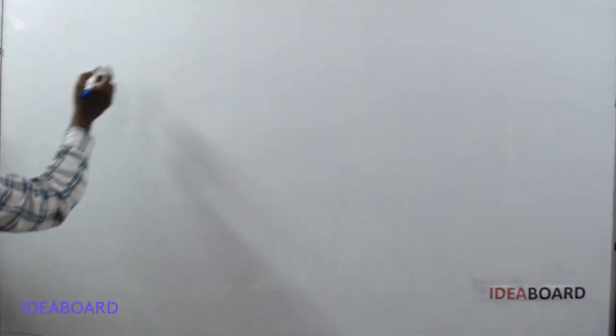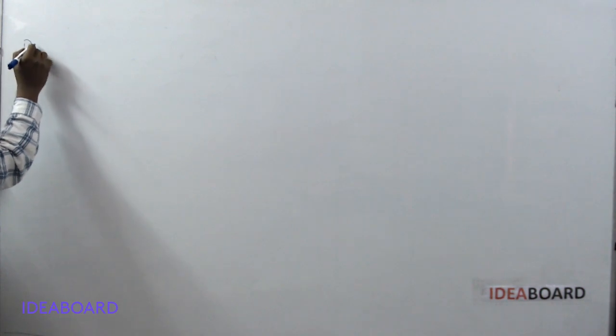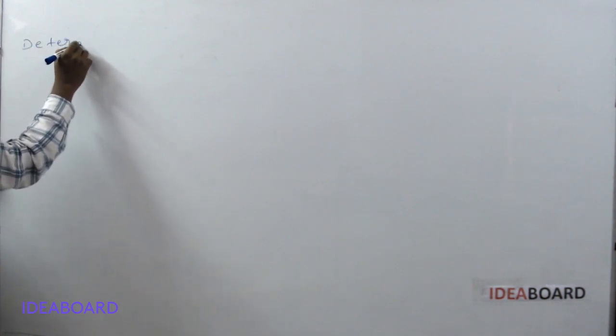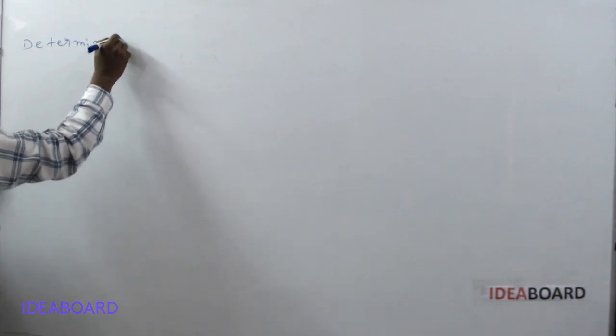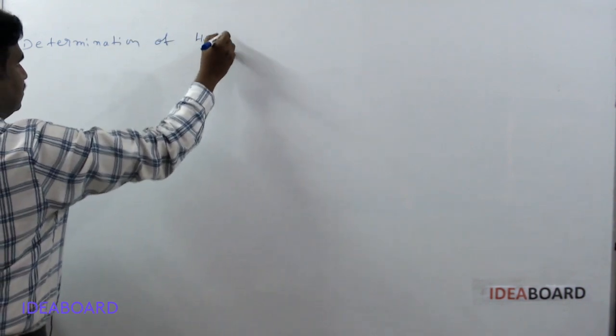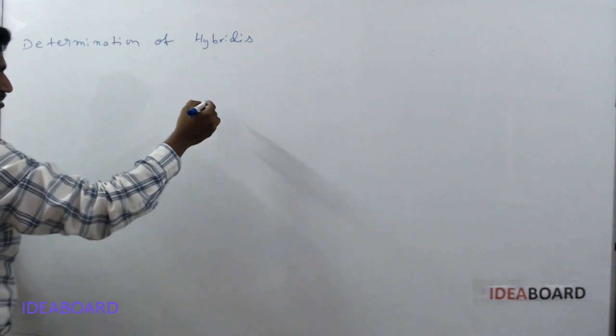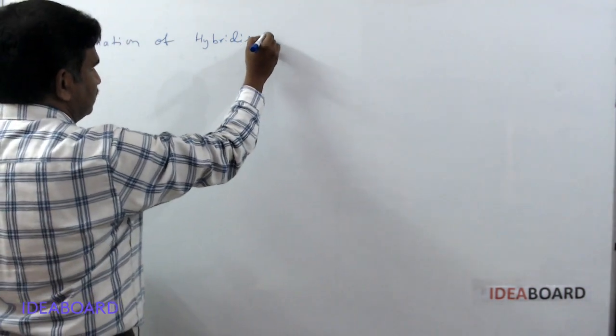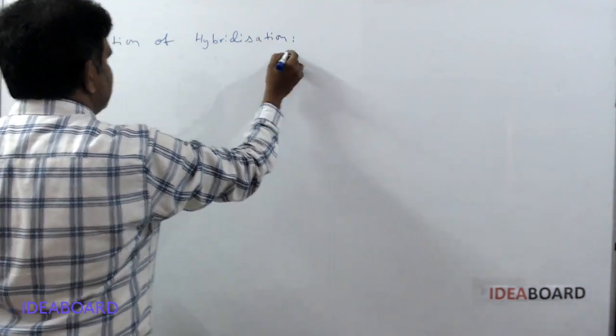The next topic is determination of hybridization, that is, the calculation of the hybridization of a molecule.